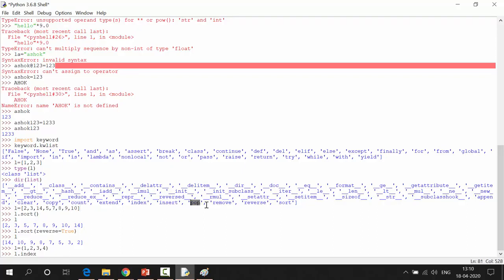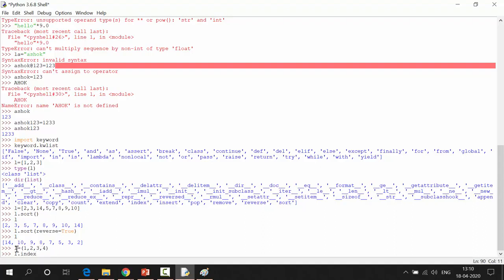Pop. Pop always deletes an element from the end and returns that element. Remove: we can remove a specific element, L.remove(a specific element). Reverse. Reverse also does the same kind of thing as sort. Sort operations, we have already seen, right?